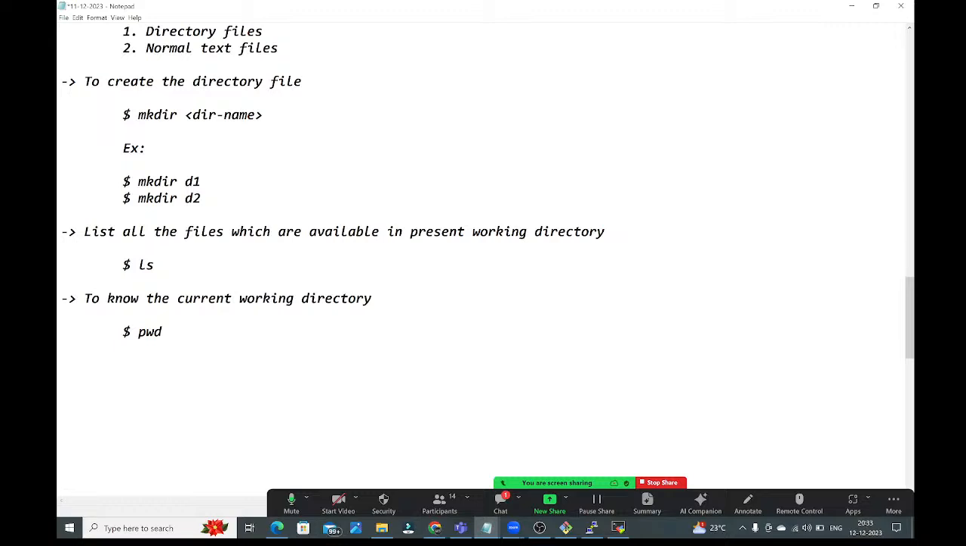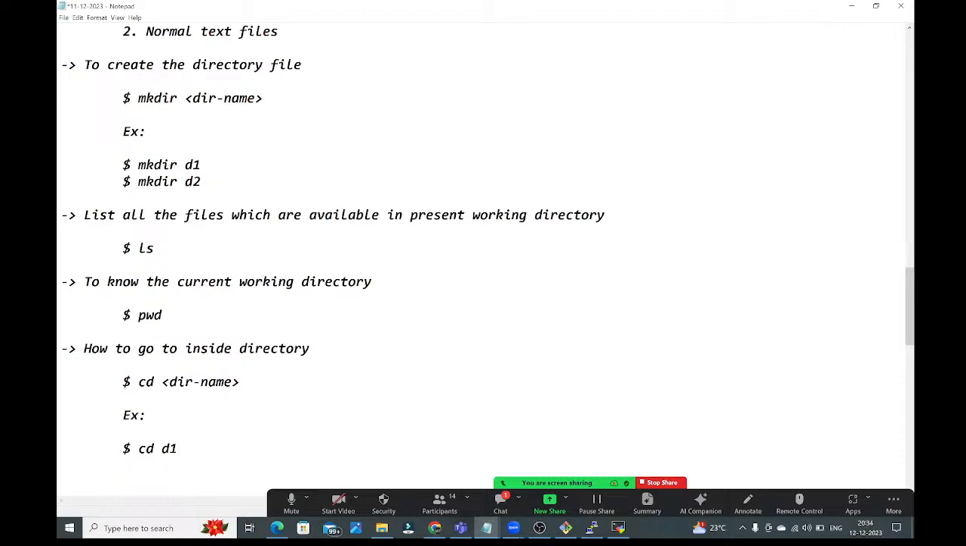Right, so now go one step. Go inside the directory. How to go inside a directory? For this, what do we need to do here? Here dollar cd, and then the directory name. For example, cd d1, I am giving. cd d1, I am going.